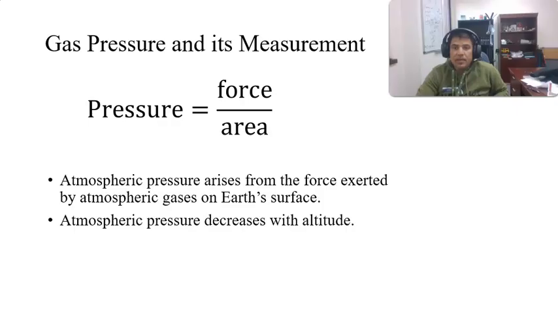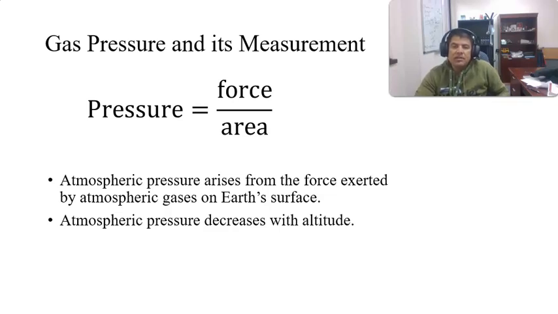That's the pressure. For example, atmospheric pressure arises because of the force exerted by the atmospheric gases on the surface of the earth. That's the atmospheric pressure. Similarly, gas pressure means the pressure of the gas in a vessel, for example any cylinder.